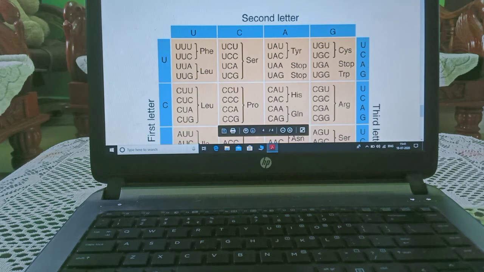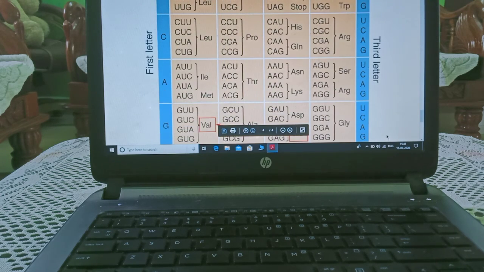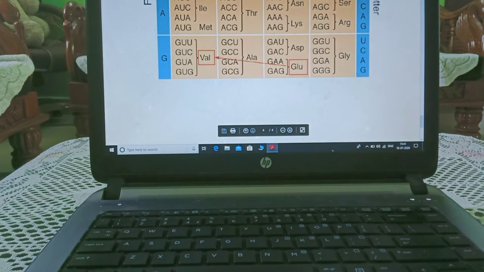You can understand. One more example we will take: U, C, U, U, C, C, U, C, A, U, C, G, like that. So different types of amino acids will form.